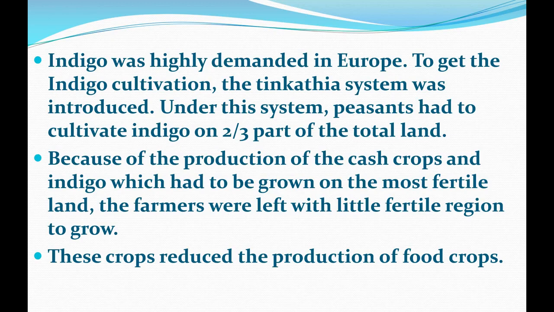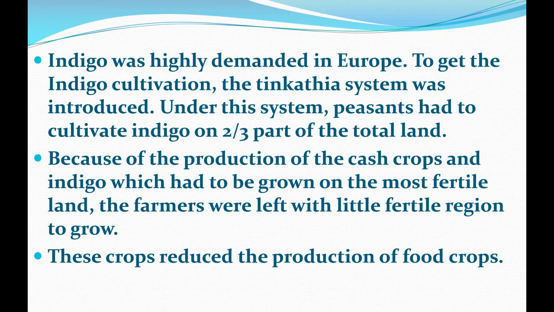To get the indigo cultivation, the Tinkathia system was introduced, and under this system the peasants or farmers had to cultivate indigo on 2/3 part of the total land. Actually, indigo was highly demanded in Europe for many reasons. First is industrialization, textile industrialization. In England or Britain, many textile industries were set up, in which a large amount of cloth was produced. To dye these clothes, more indigo, more coloring powder, was needed.